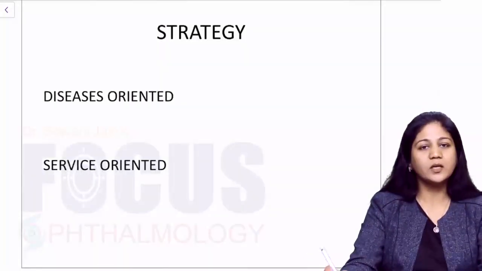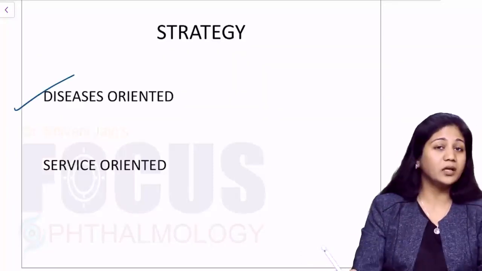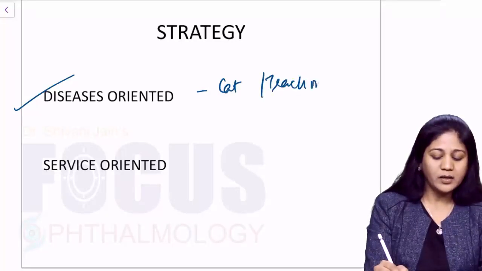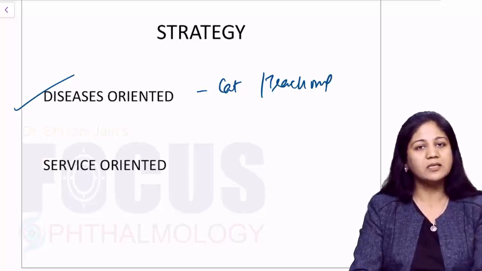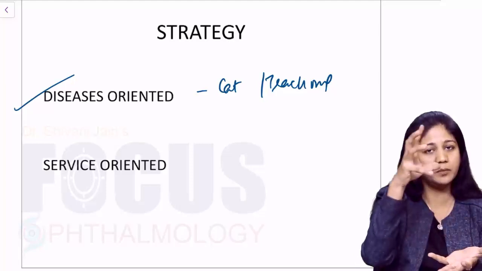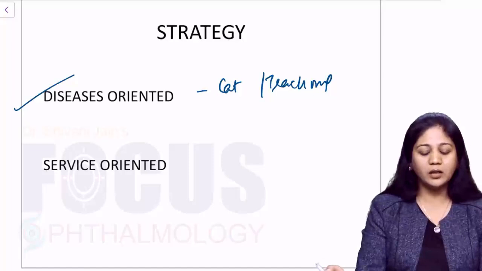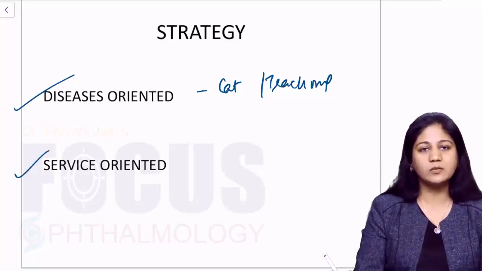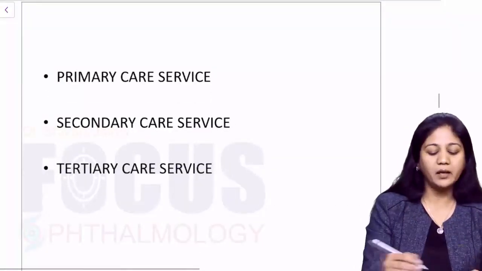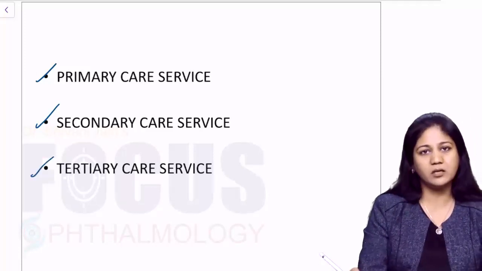Now, Vision 2020, or any other program, can work with two strategies. It could be a disease oriented approach, like you have cataract, you have trachoma, you take one disease into account and you treat the disease particularly. You make a strategy treating that particular disease in a particular area, particular community, particular city or state. So it could be a disease oriented approach, or it could be a service oriented approach. Now, the service oriented approach is by the primary care service, secondary care service, or the tertiary care service.